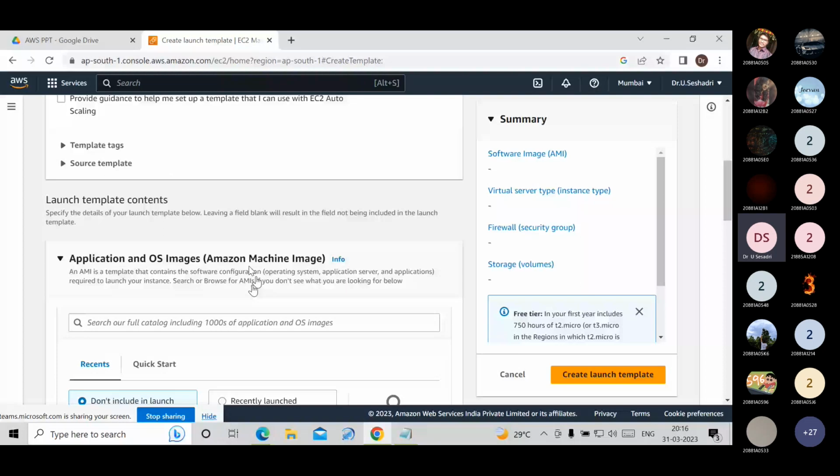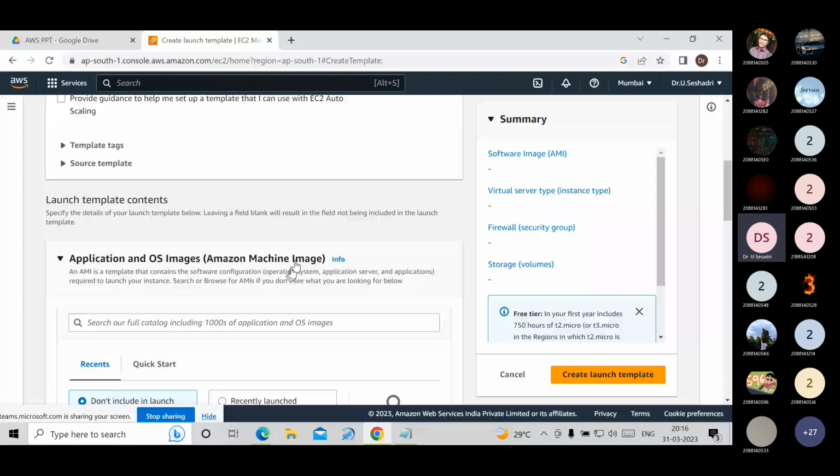Once you create the template, you can launch instances from that template one by one. There is no need to follow the steps from the beginning to the end each time.